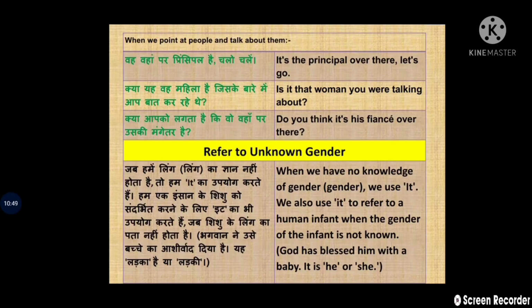Clear? And when we point at people and talk about them, for example, it's the principal over there. Let's go. Do you think it's his fiancée over there? Now, it is also used to refer to a non-gender. When we have no knowledge about gender, we use it. We also use it to refer to a human infant when the gender of the infant is not known.